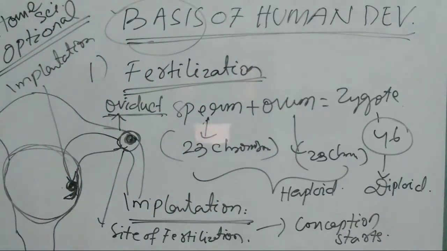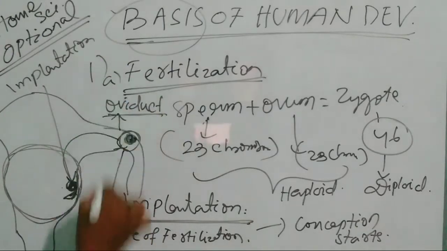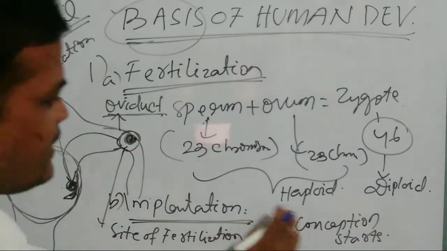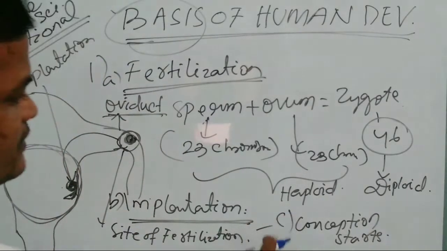Okay friends, let us see more. So again, fertilization, implantation, conception. You can say A is fertilization, B is implantation, and C is conception. Okay friends.